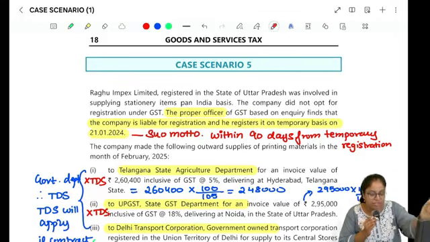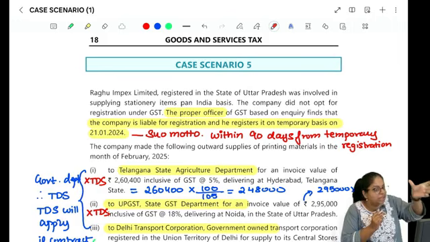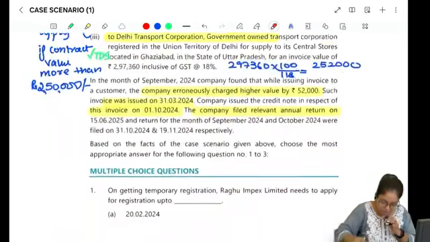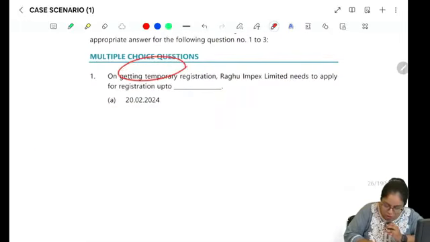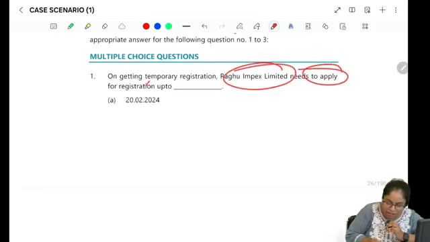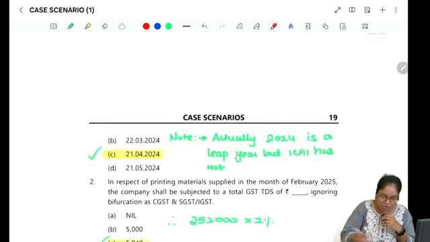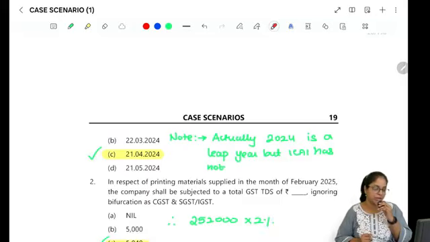If you don't register, the proper officer can suo moto register you on a temporary basis, but within 90 days of the temporary registration, you must go and complete the registration process, right? So in this question, on getting the temporary registration, Raghu Impex Limited needs to apply for registration within a period of 90 days. So if you calculate that, you're getting 21st April 2024.